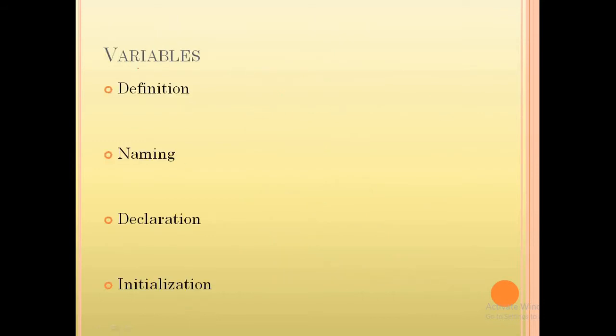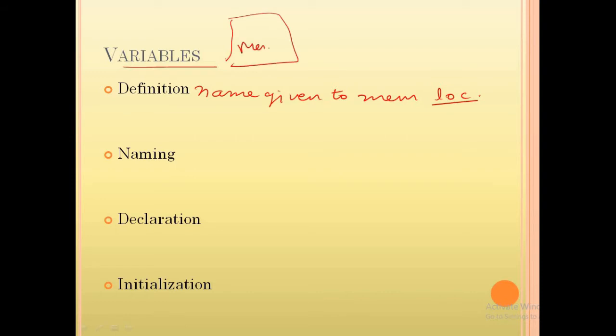What are basically the variables? Variables are nothing but the name given to a memory location. What does it mean? The meaning of this is actually that program needs data also. So we have to store this data somewhere. Everything that we need to store is stored inside computer memory. Our program data is also stored inside this memory. Whenever our program wants, it accesses this data, performs manipulations, and then again stores this data back into the memory.